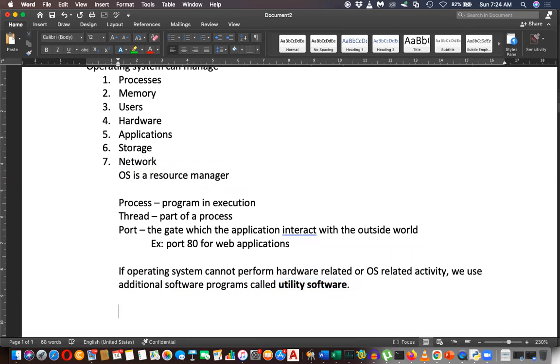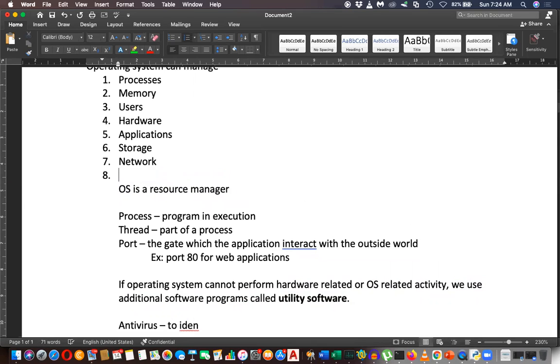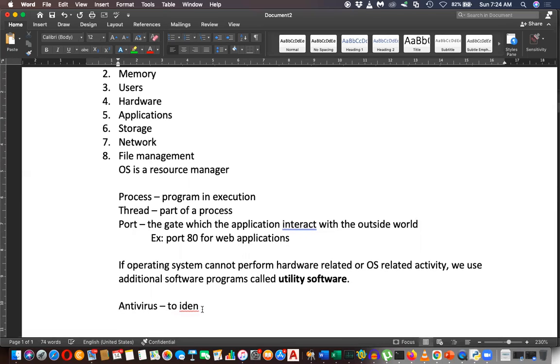So what are these utility software? Antivirus. Here I couldn't mention one thing, file management. Please add that there. File management: to identify good files and bad files.